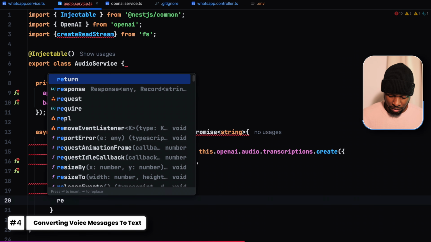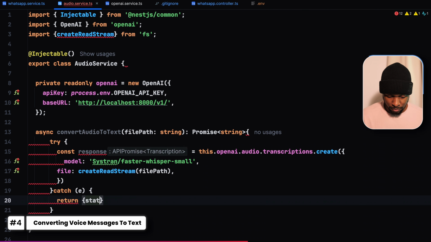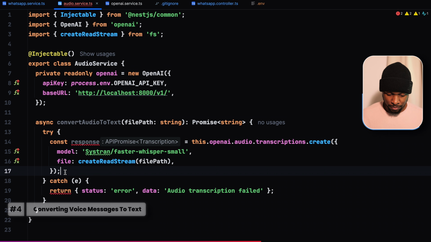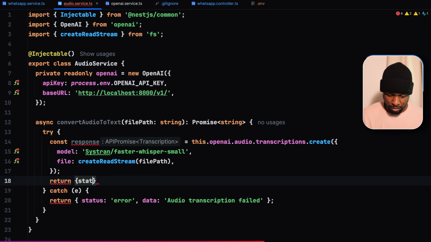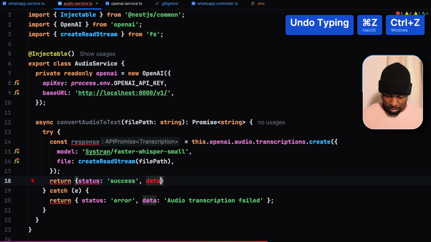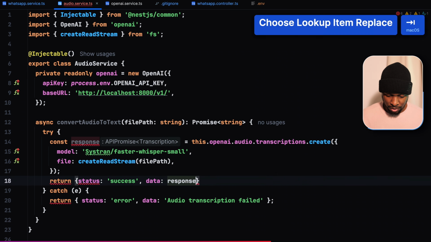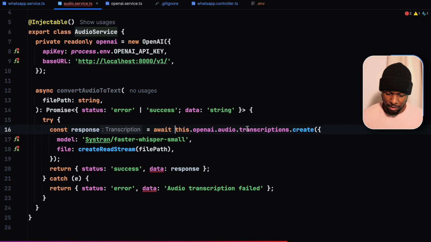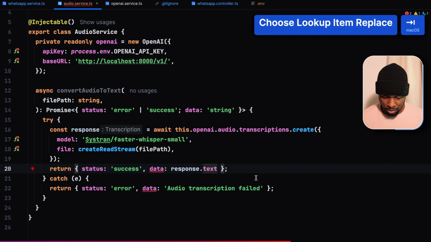Then if there's an error message, we return an object with status, which is an error, then the data: audio transcription failed. And if the request was successful, we return an object with status, success, then the data is our response. Then let us change the return type: status, error or success, then the data type string. Then we await, since it's a promise, response.text.